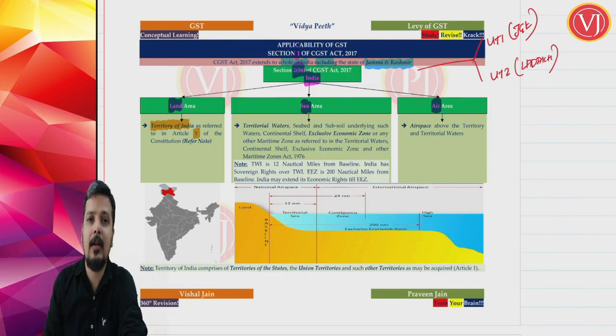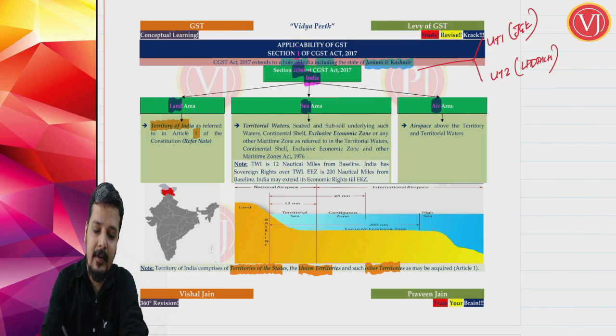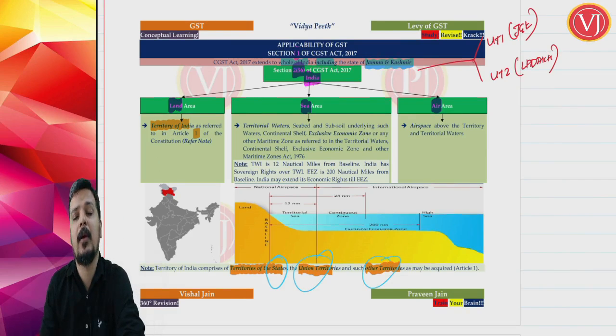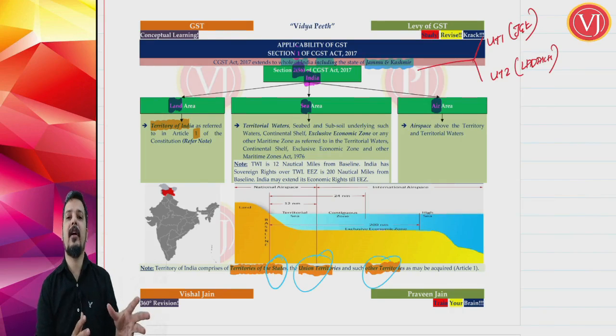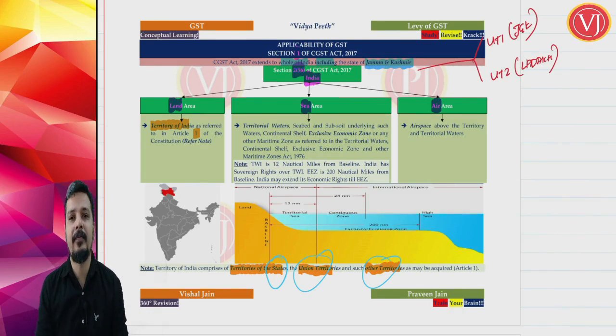And friends, what does that Article 1 of the Constitution tell? It tells India comprises all the territories of states, all the union territories and other territories as may be acquired. So it is not only focusing on your states and union territories, it is also focusing on other territories as may be acquired. Now what is the meaning of that? So tomorrow if India acquires a portion of, say, Pakistan or a portion of, say, China, that will also be part of India, right? It includes the states that are there as of now, it includes the union territories that are there as of now, and if tomorrow India acquires a part of other countries, say Pakistan or China, even that will be India. So they are trying to tell this in a very, very wide language.